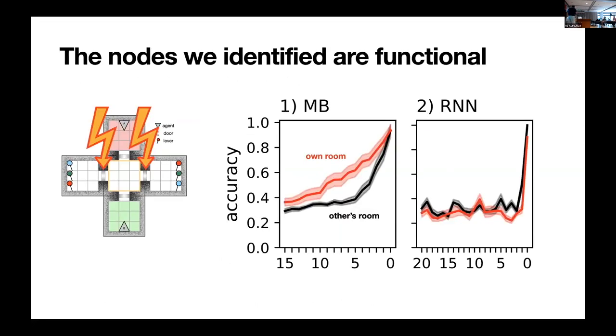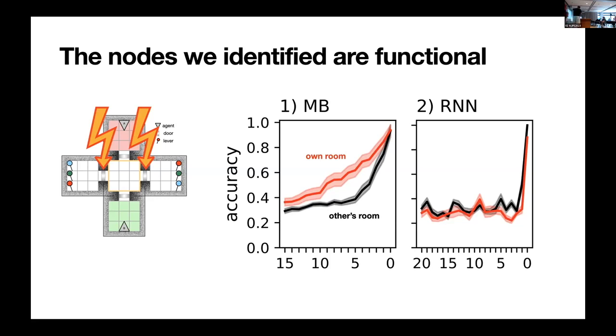But did we actually identify the correct nodes? So we just measure something and identify nodes, but are they the right ones? So we rerun the experiment, and every time an agent actually goes into the final room, we put noise in those nodes that we identified. If the nodes that we identified are the theory of mind nodes, they should still be able to get their own color right, but they should not be able to get the color of the other one correct. And this is exactly what you see there.